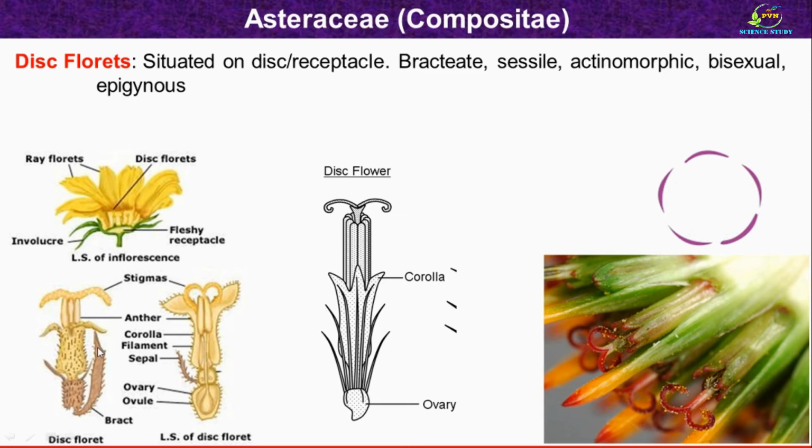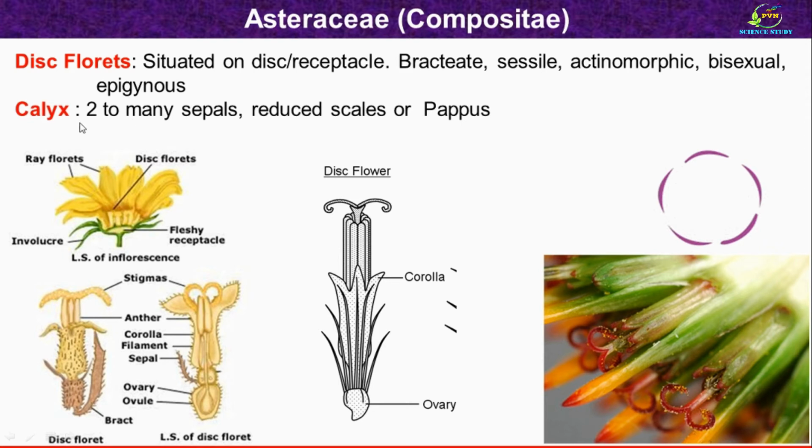As you can see here, it contains the bract, and so disc floret is described as bracteate. It doesn't contain the pedicel, and so described as sessile. Disc flower, as you can see here, is actinomorphic. It contains both the sex organs, and so described as bisexual. It is epigynous because ovary is inferior.